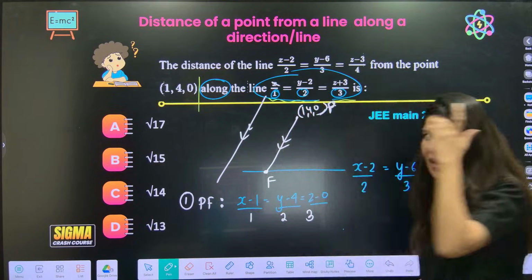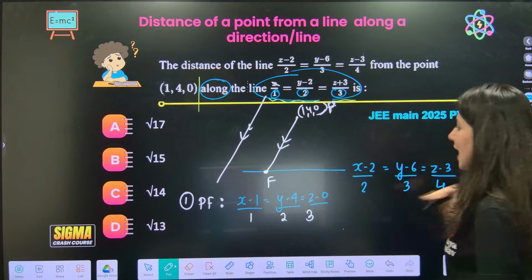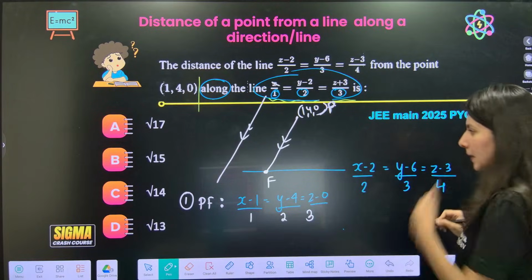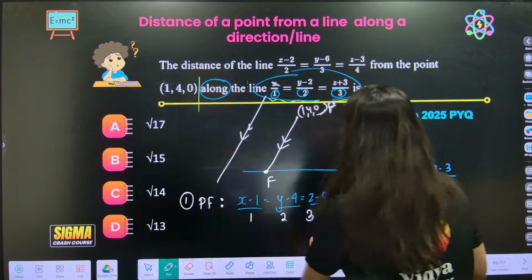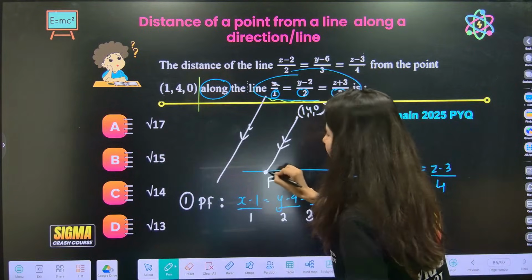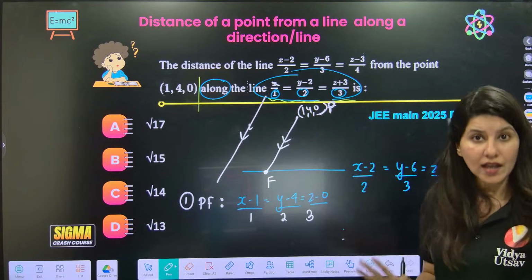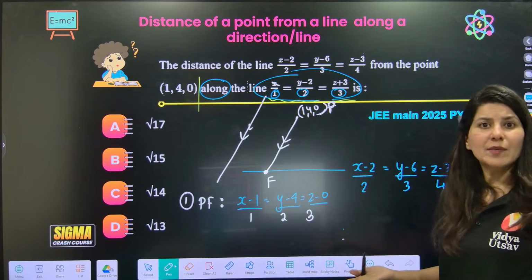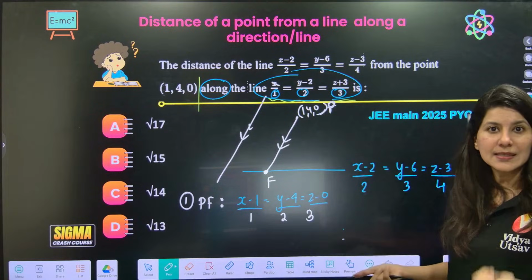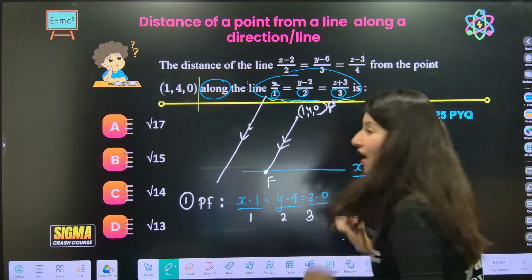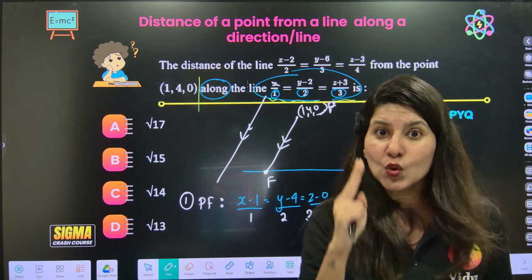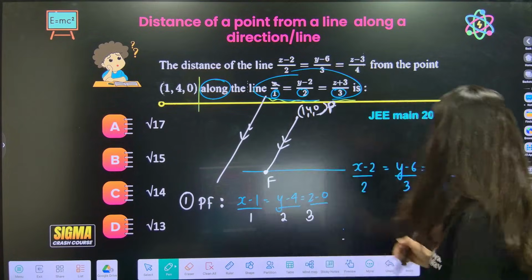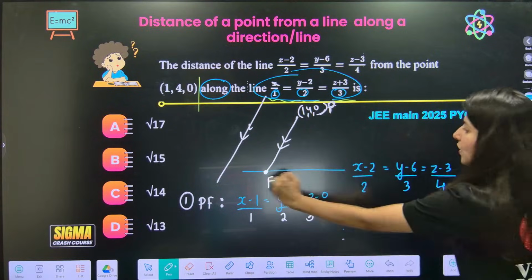Now we have two lines, PF and this line L also. What do you want? Ma'am, we are just looking for this distance PF. And that too I am looking for F. If I get F, then I will be able to calculate the distance. So now what you have to do is write the point F in two ways from the two lines. Can you see this F? F is lying on this line.